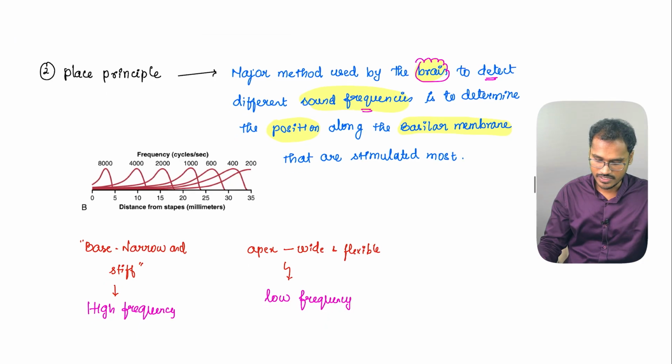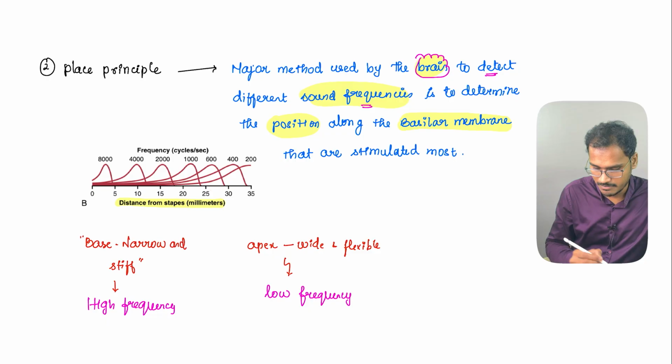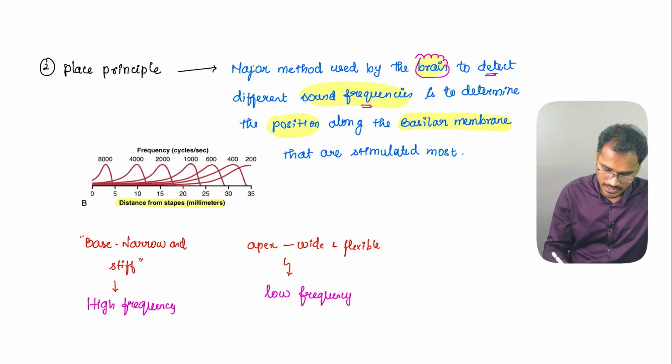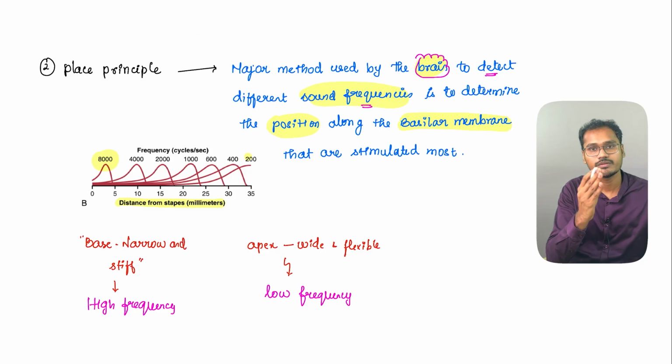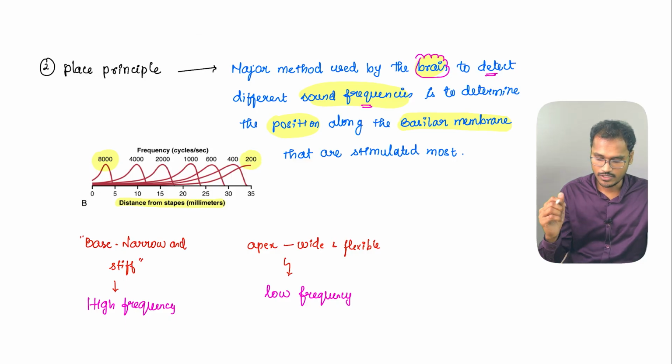frequency. So what they have given here is the distance from the stapes in millimeters and the frequency. Let's see, the higher frequency is like 8000. It is stimulated at the start, moving from the stapes itself, whereas the lower frequencies are stimulated at the end of it.